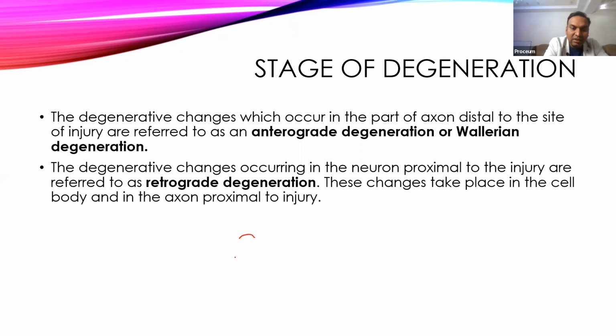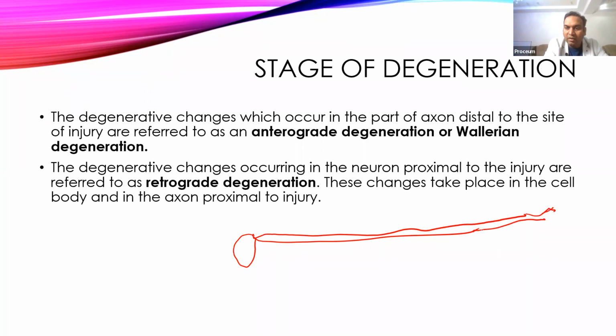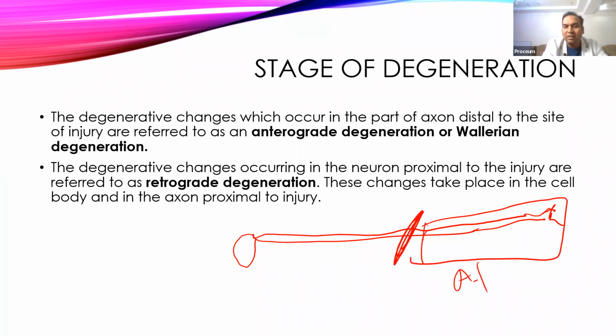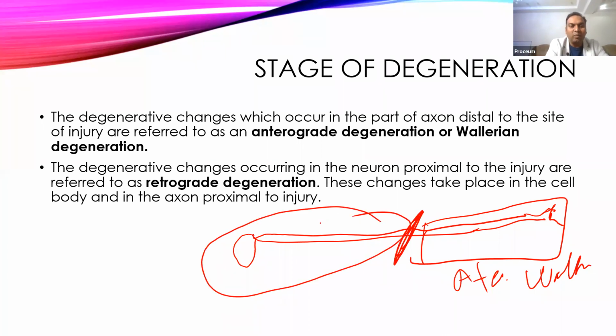So suppose this is an axon here and suppose an injury happens here. So whatever changes occur to this portion is called anterograde or Wallerian degeneration. And this is a common question asked: Wallerian degeneration. Whatever changes occur to the body and proximal end is called retrograde degeneration. Okay.